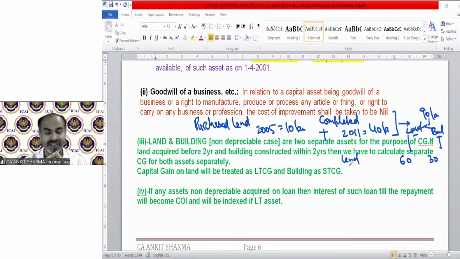And the building part is short term because constructed within 2 years. So if in case of land and building, the consideration has been given separately and both the year of purchase and cost have been given separately, then you need to calculate the capital gain separately. All provisions will remain the same. There is no difference. But the calculation should be separate. That will make your solution easy.